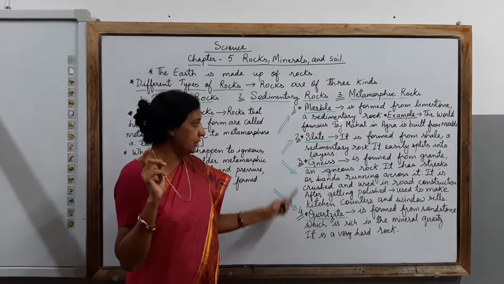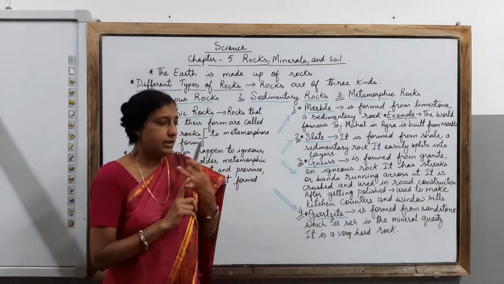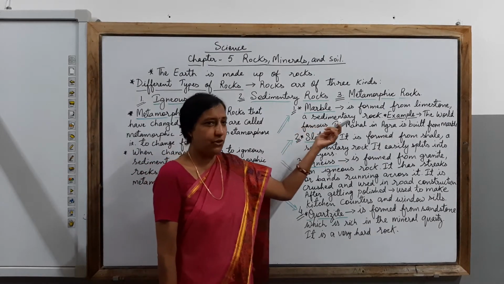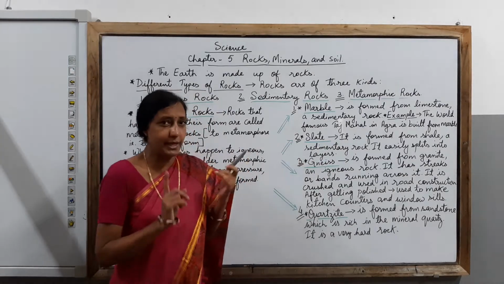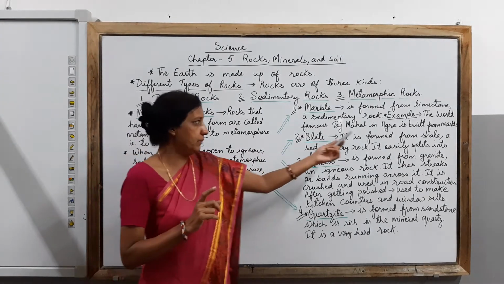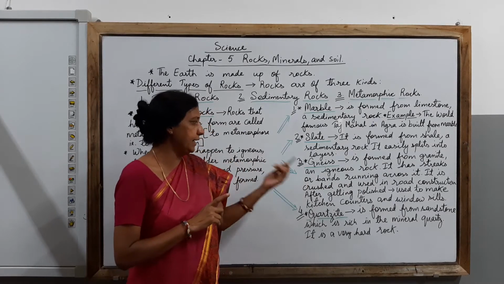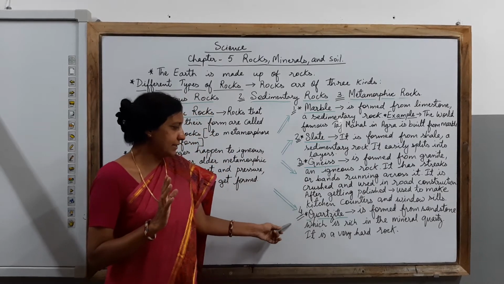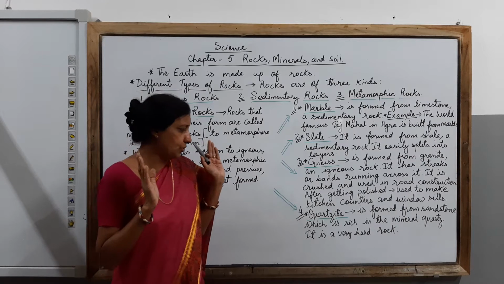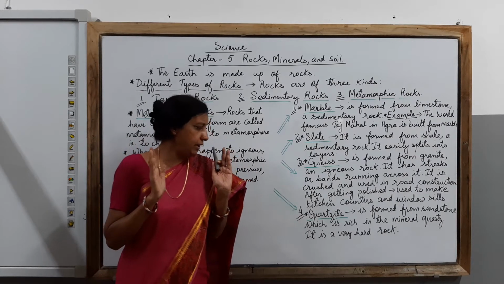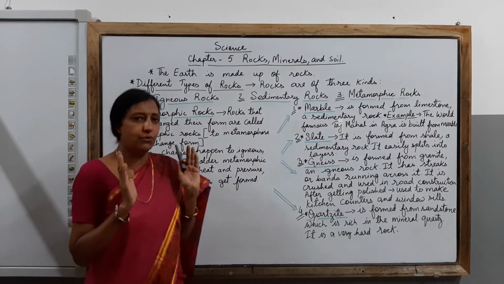This is how you should remember these things. Marble from limestone, a sedimentary rock, very easy to remember. Slate, sedimentary rock, the name of the rock is shale. Then gneiss formed from granite, an igneous rock. And lastly, quartzite formed from sandstone, which is rich in the mineral quartz, and it is a very hard rock.